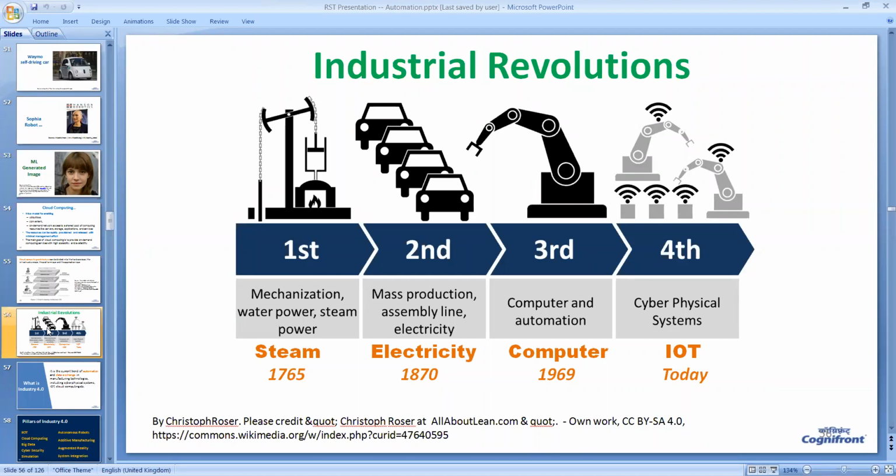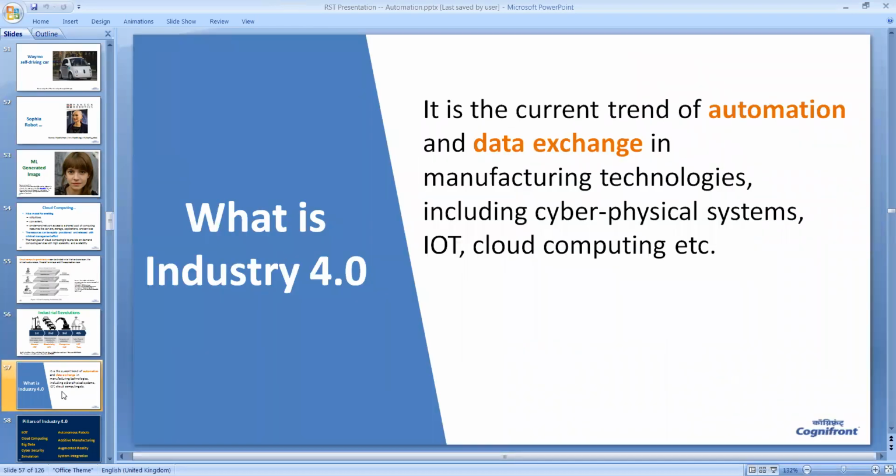So IoT is so important. The whole industry is now known as Industry 4.0. So what is Industry 4.0? It is the current trend of automation and data exchange in manufacturing technologies, including cyber physical systems, IoT, and cloud computing. And of course, other technologies are also there, like big data.